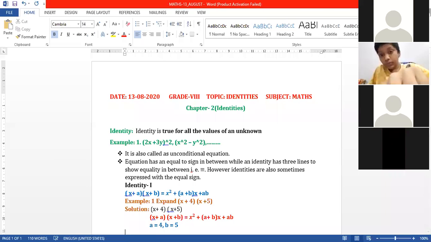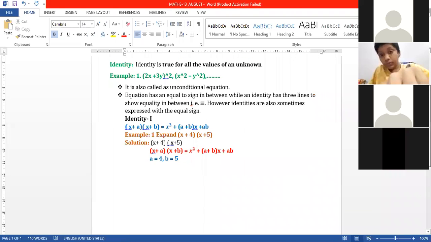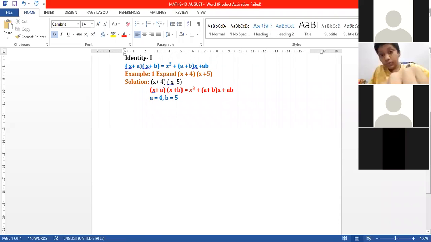Now substitute the values in the given identity. I can write the left side (x + 4)(x + 5) is equal to x square, in the place of a I will write 4, in the place of b I will write 5, x plus ab. ab means a into b.